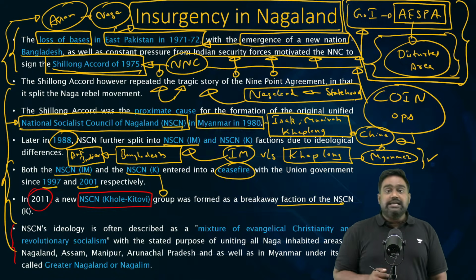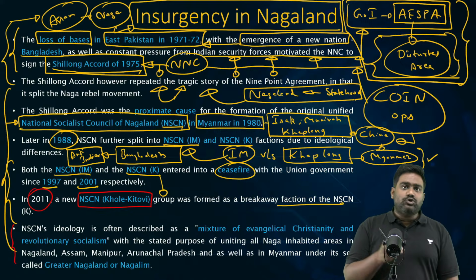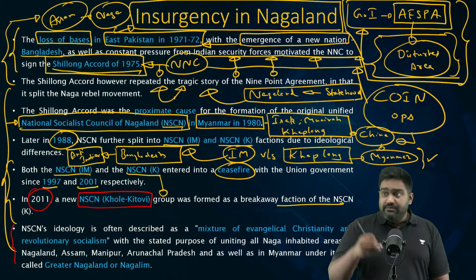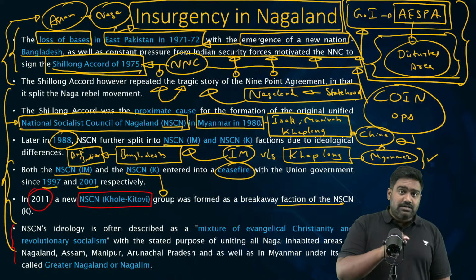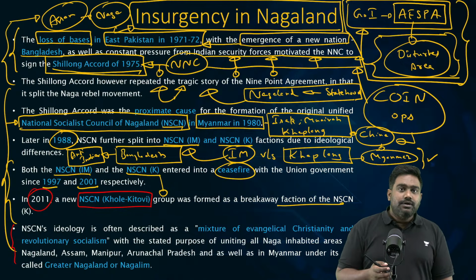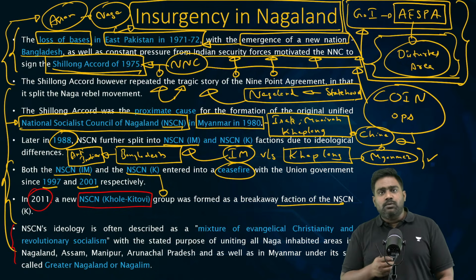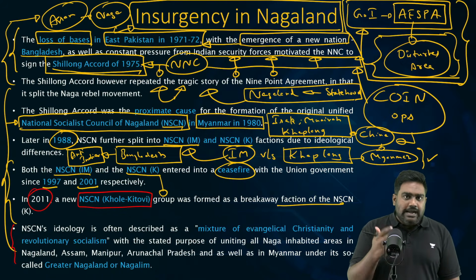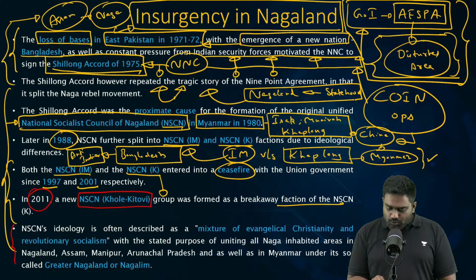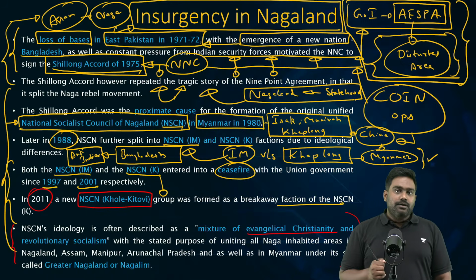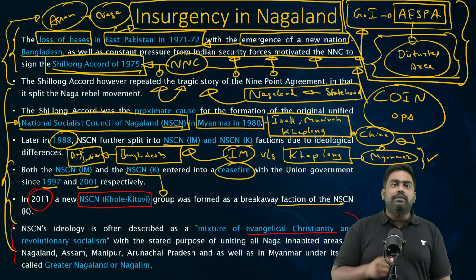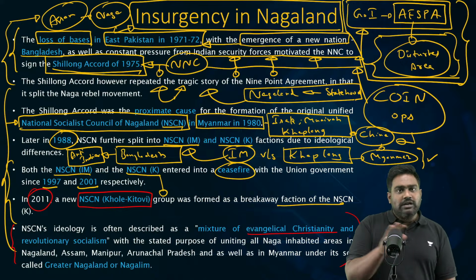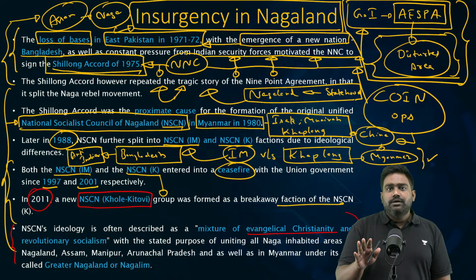Now, what is interesting here is that though these groups are actually influenced by left wing radical communism and even by Maoism, there is a strange religious connection. Groups like NSCN want to create Greater Nagalim or Greater Nagaland essentially, and they want this to be a Christian nation. So you see that strange combination of a religious ideology being linked, though religion has nothing to do with this, right?